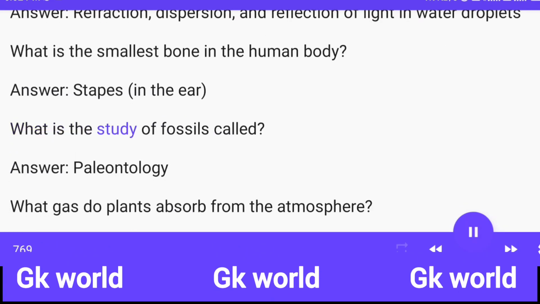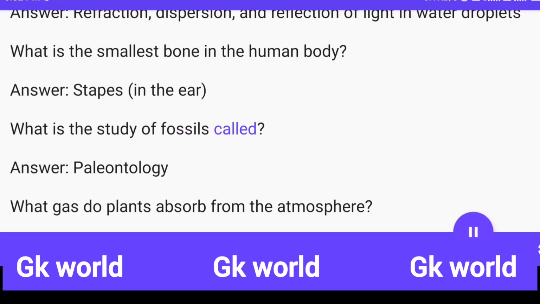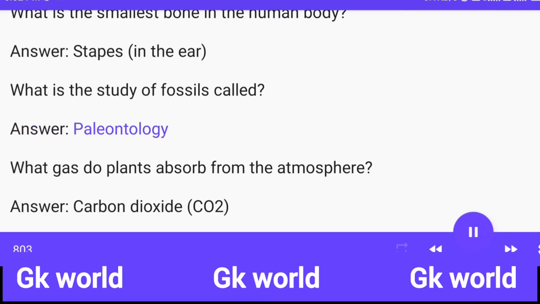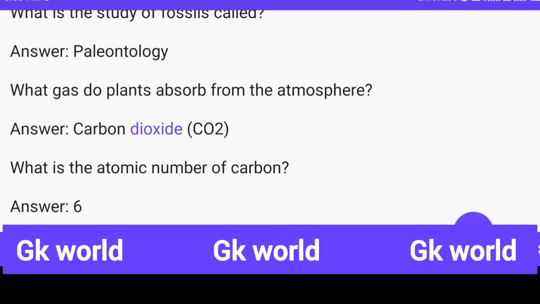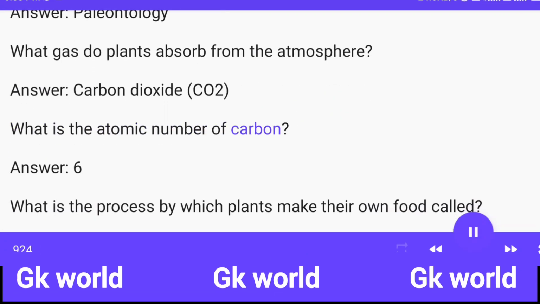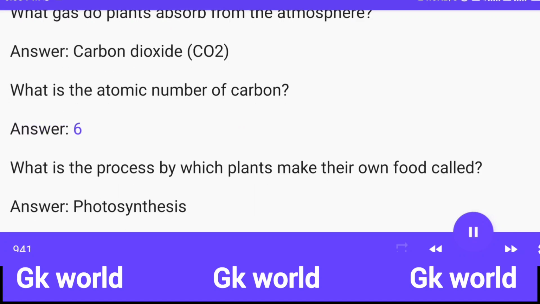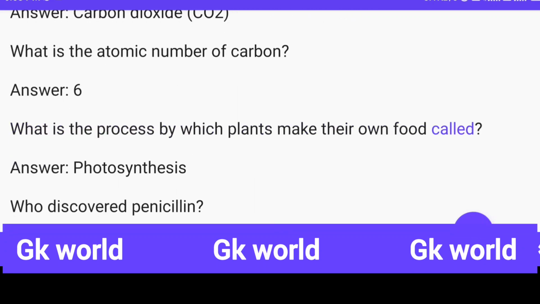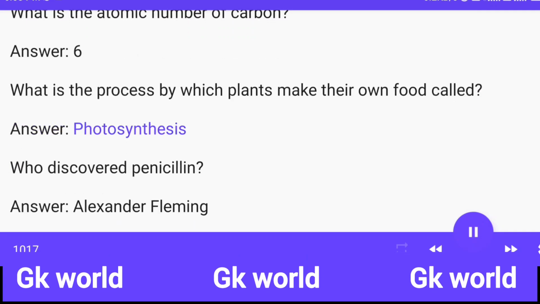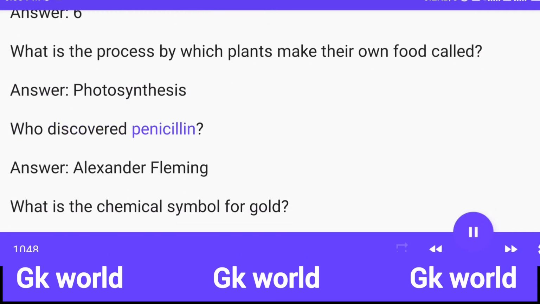What is the study of fossils called? Answer: paleontology. What gas do plants absorb from the atmosphere? Answer: carbon dioxide. What is the atomic number of carbon? Answer: 6. What is the process by which plants make their own food called? Answer: photosynthesis. Who discovered penicillin?